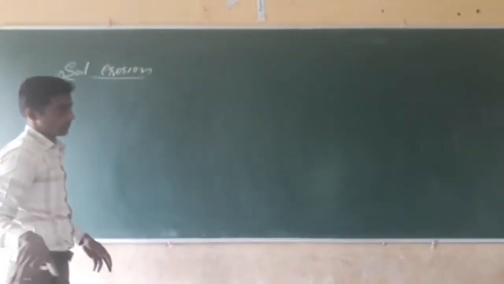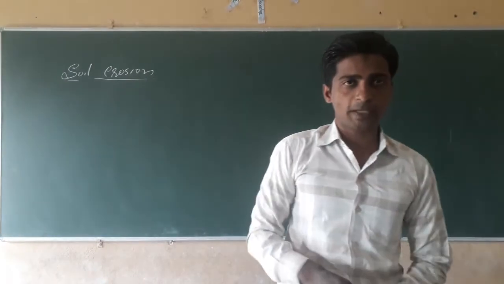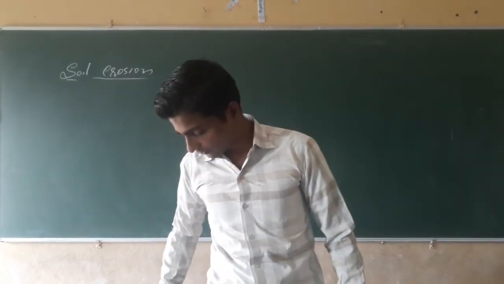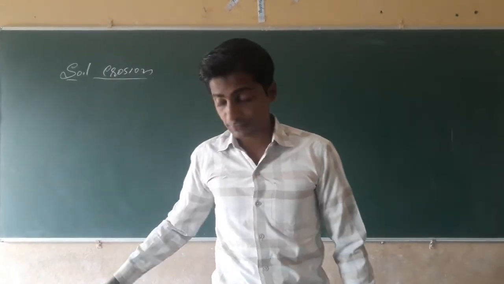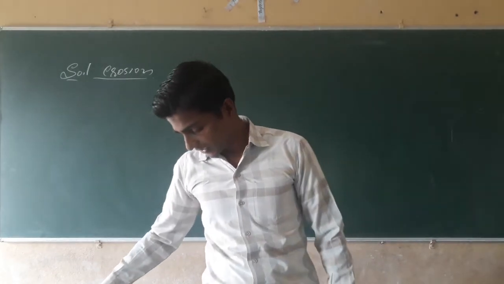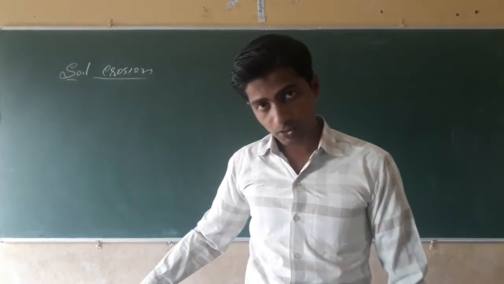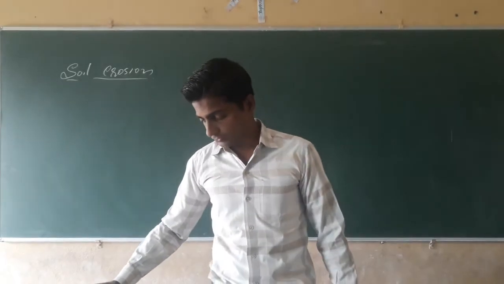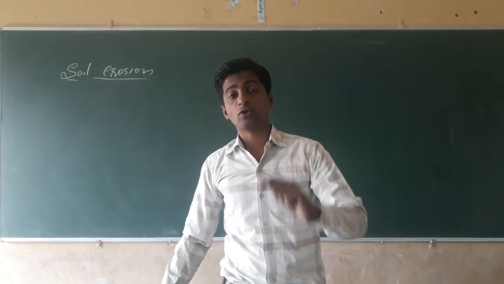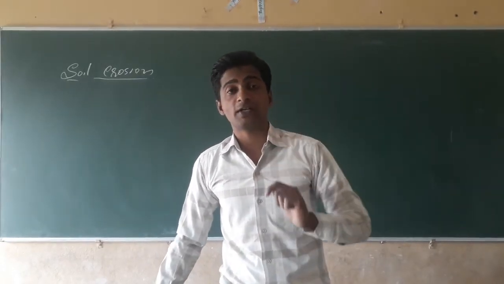Soil erosion. See what happens here, students? We are studying the soil topic. In the very last class we have studied the properties of soil. The first one is percolation rate, and we have also studied how to calculate the percolation rate of the different soils.